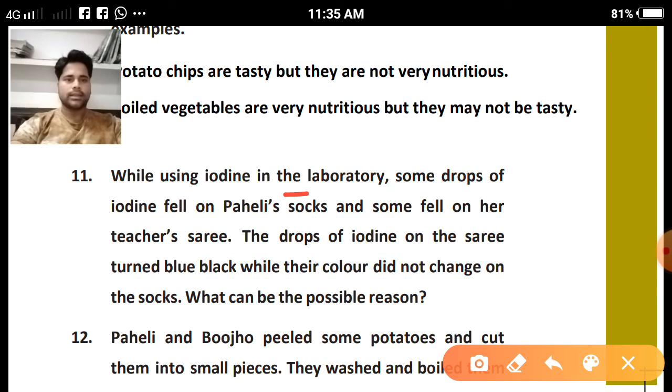While using iodine in the laboratory, some drops of iodine fell on Paheli's socks and some fell on her teacher's sari. The drops of iodine on the sari turned blue-black while their color did not change on the socks. What can be the possible reason?